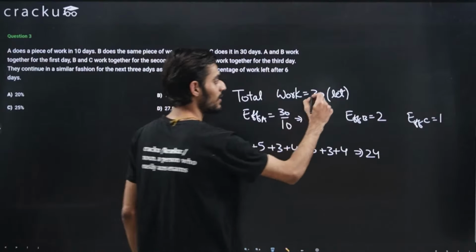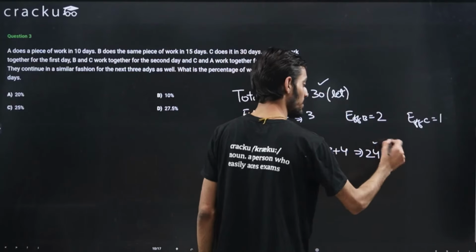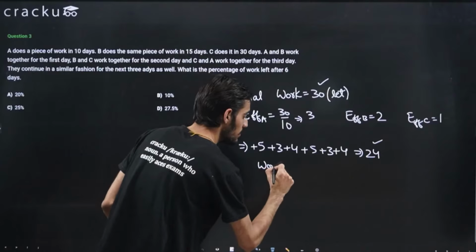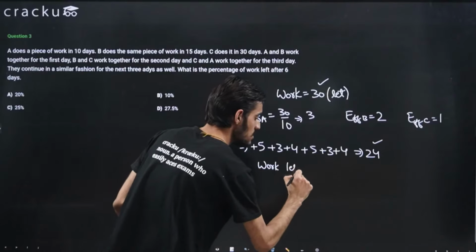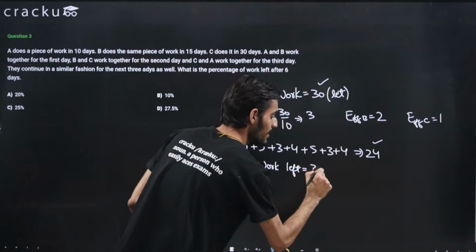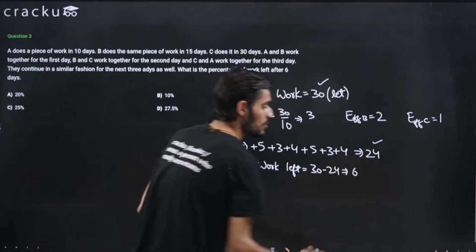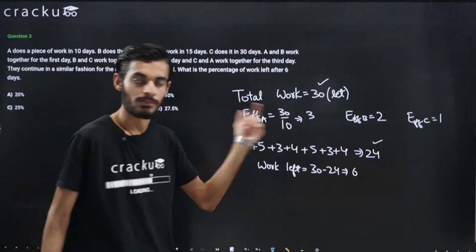Because the total work was 30 and the work completed is 24, the work left will be equal to 30 minus 24, that is equal to 6. So after 6 days, 6 units of work will be left.